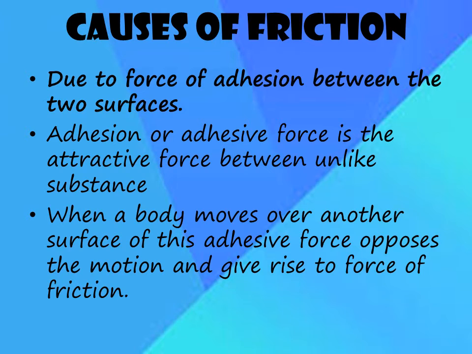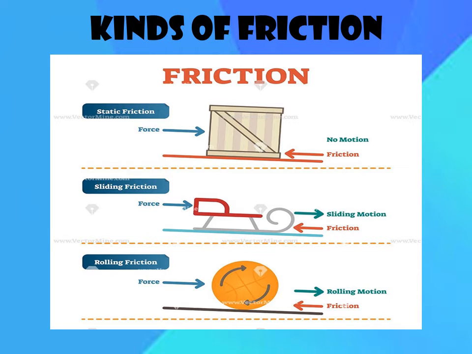The frictional force is also caused due to the force of adhesion between the two surfaces. Now what is adhesion or adhesive force? It is the attractive force between two unlike substances or two substances of different nature. When a body moves over another surface, this adhesive force opposes the motion and gives rise to the force of friction. Now we'll see kinds or types of friction.